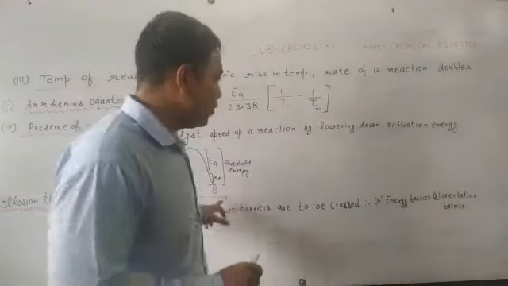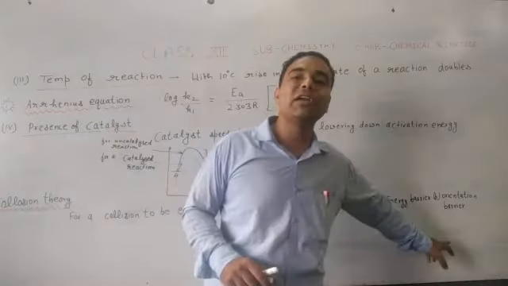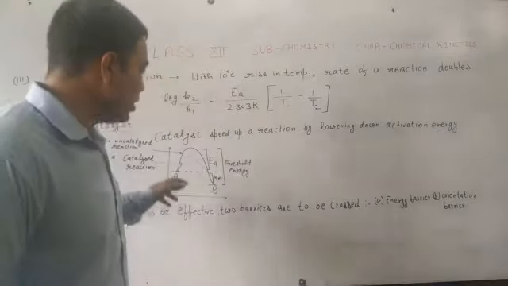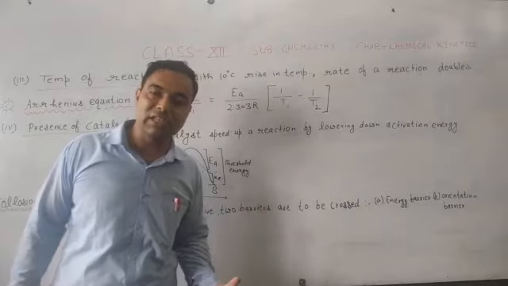So for a collision to be effective, beside collision frequency, we will require an energy barrier to be crossed and an orientation barrier to be crossed. The energy barrier, as I told you, is activation energy.